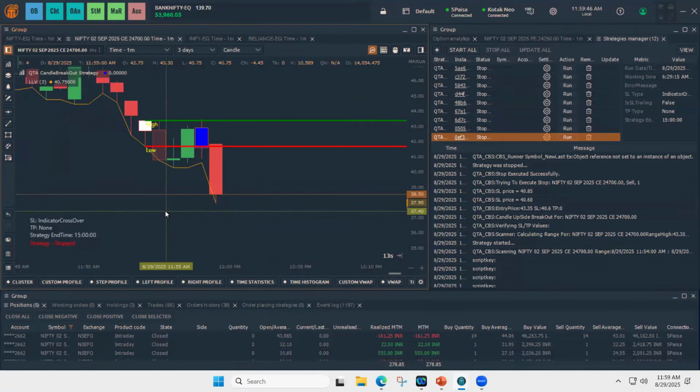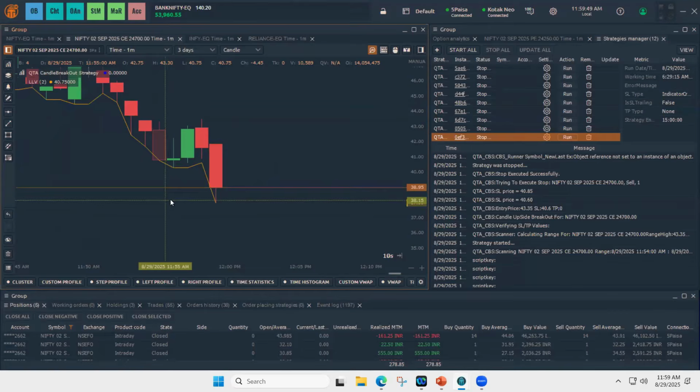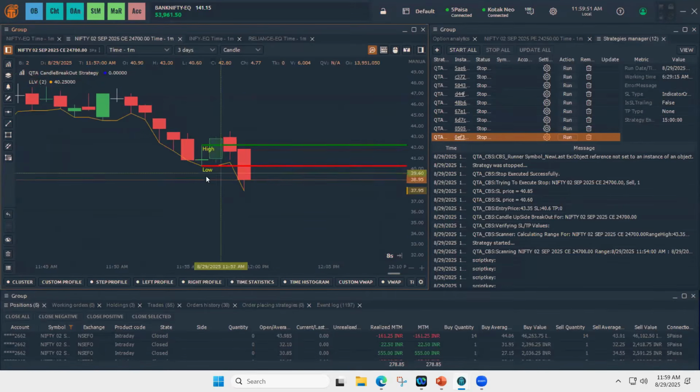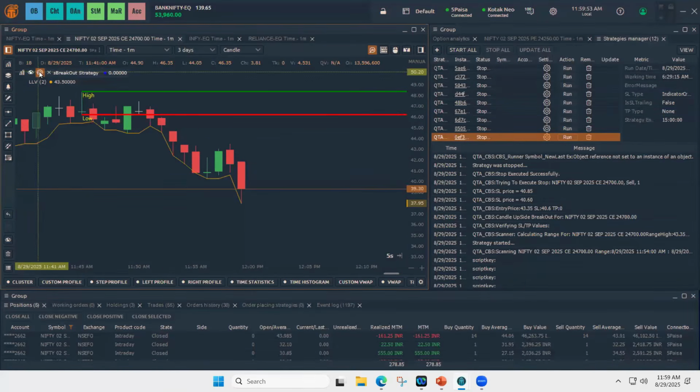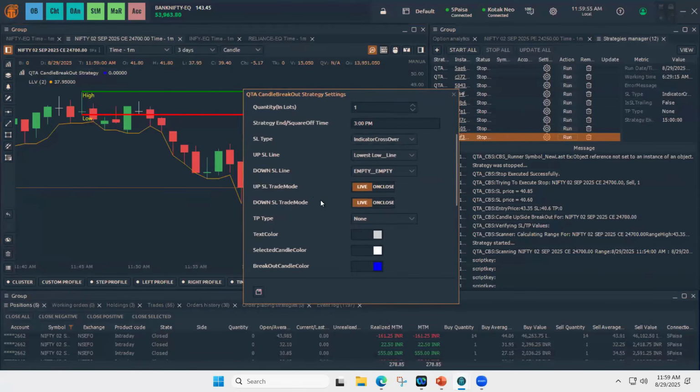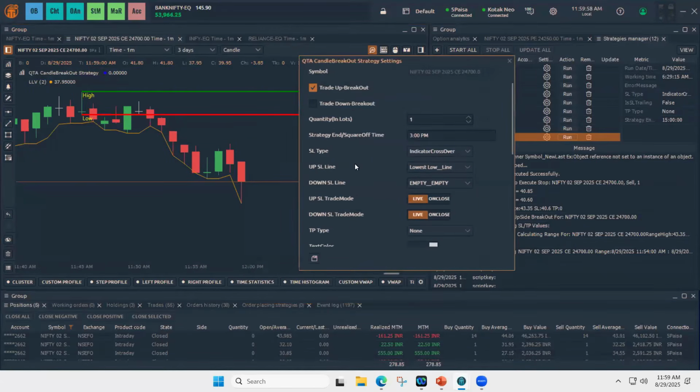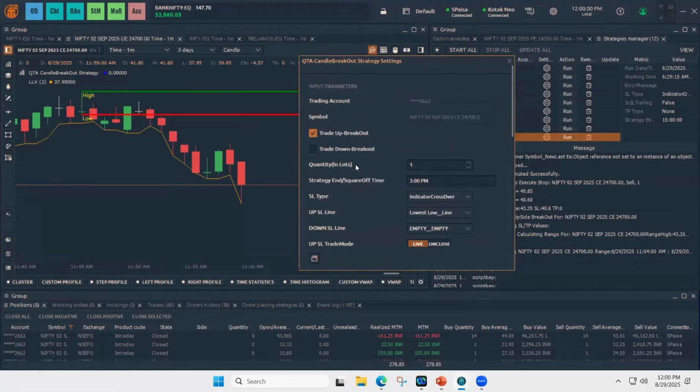So to remove the strategy, I'm just pressing alt and left click. So it got removed. Please explore all these options, SL and TPs. I'm not able to explain all this in the live session for the time being.